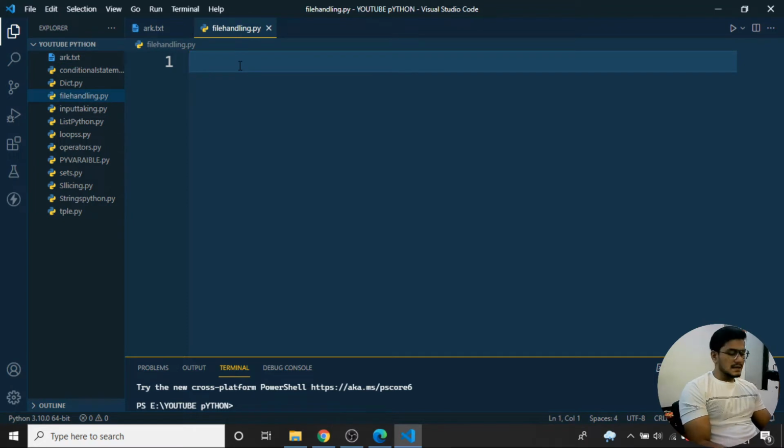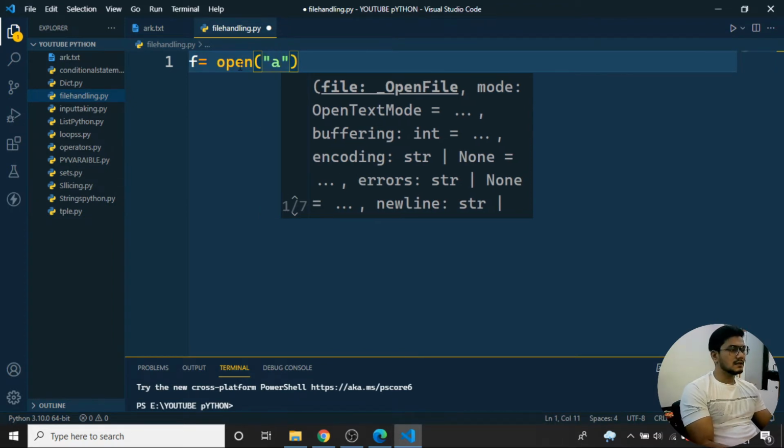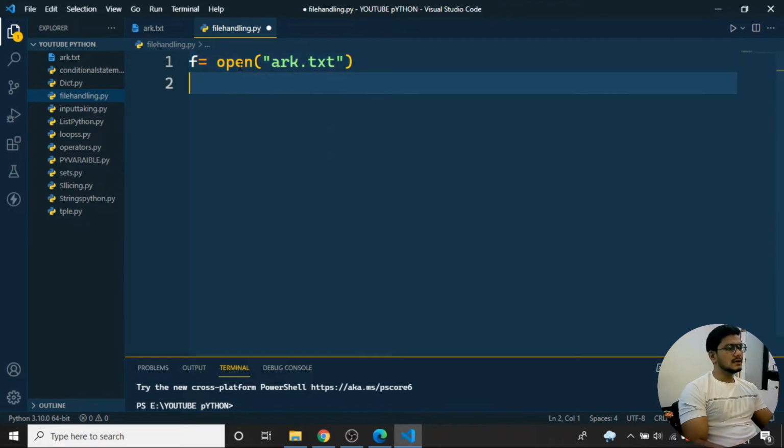So I'll just say f is equal to open. We need to use open, which is a keyword. So f is equal to open, and I'll mention the ark.txt file here. So I am just telling it to open the ark.txt file.